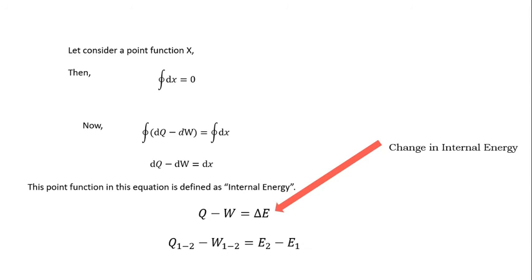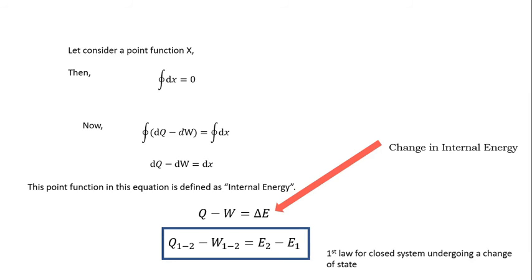So for a change of state, if we write the first law, we can write like this: Q1-2 minus W1-2 equals E2 minus E1, where 1-2 is the change of state from state 1 to state 2, E2 is the final internal energy and E1 is the initial internal energy. That means E2 minus E1 is the change in internal energy due to this heat and work interaction. So this is the first law for a closed system undergoing a change of state.